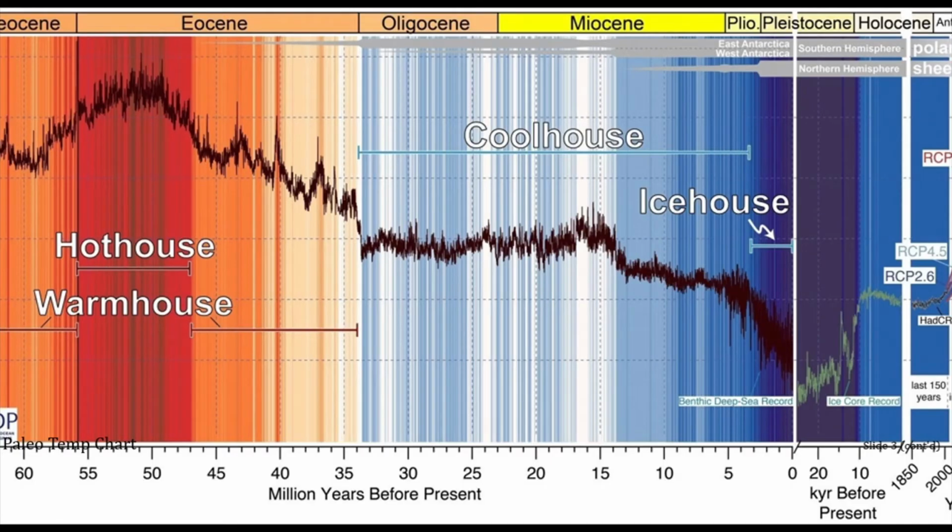On this slide, we have a graph showcasing the different epochs within the Tertiary period. During the Eocene, we were able to maintain hothouse and warmhouse temperatures during this epoch and the previous epoch. But as we got into the Oligocene, those warm hothouse temperatures started to dwindle down, and we started entering a coolhouse. I think some glaciers may have formed, but we were still able to relatively maintain some warm temperature. But going into the Miocene, that's when a lot of glaciers started forming, and that's when the temperatures really started to drop severely.